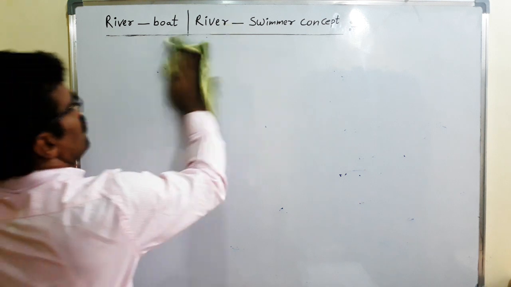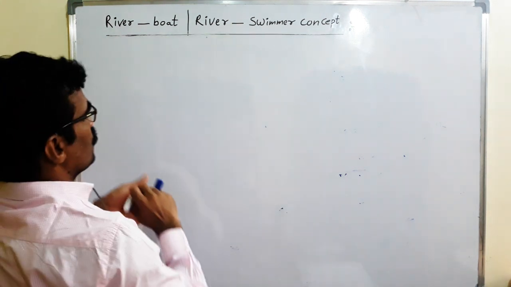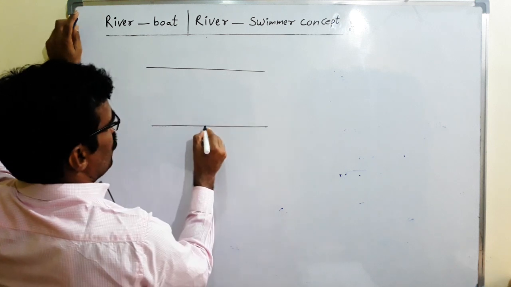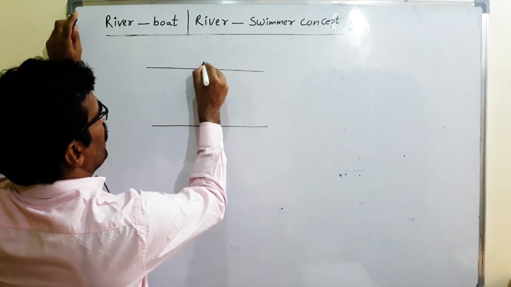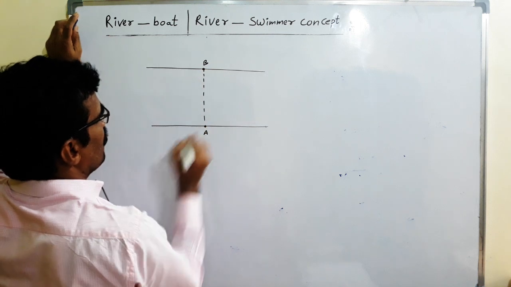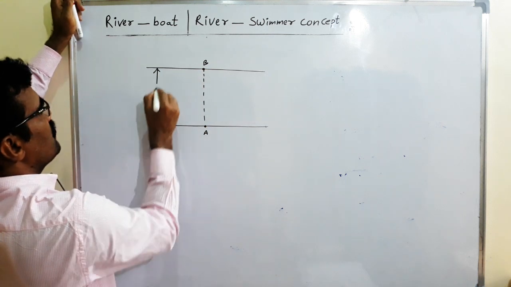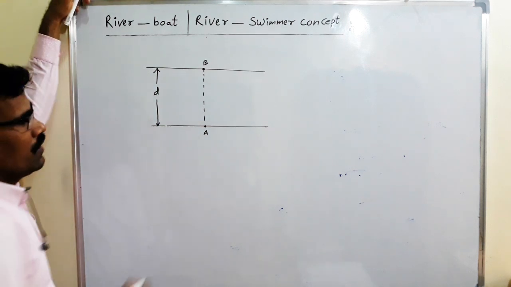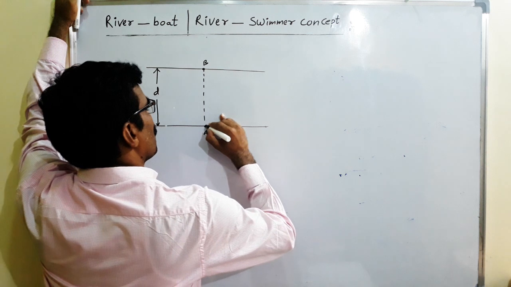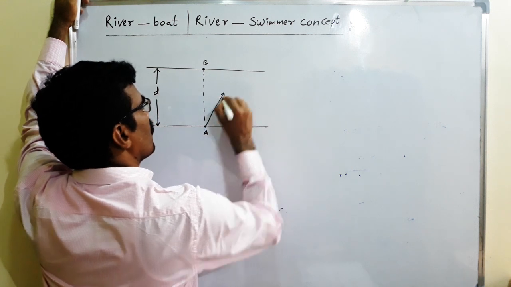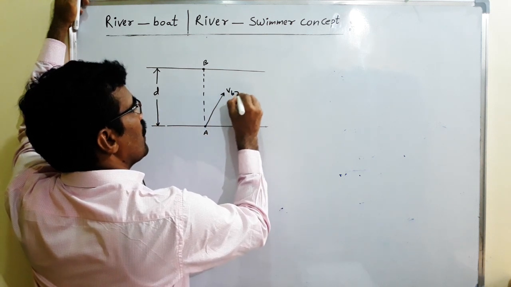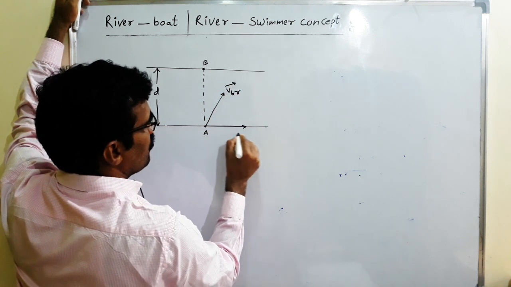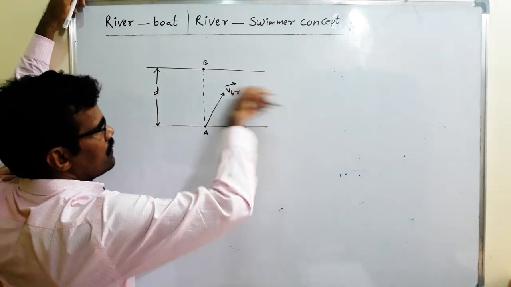Listen, students, this is the most important. Yes, point A, point B. Width of the river is D. Here VBR bar, and in this direction VR bar, the river flowing like this.